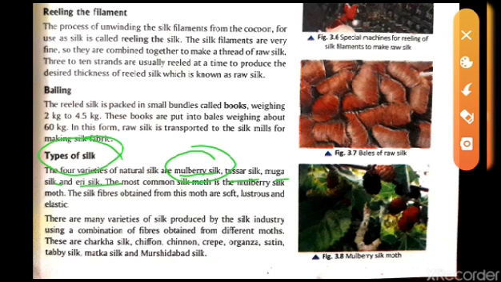So there are many varieties of silk produced by the silk industry using a combination of fiber obtained from different moths. They make a mixture and different combinations of the fibers. So these are charkha silk, chiffon, chinon, crepe, organza, satin, stabby silk, matka silk, Murshidabad silk. So from this we can understand that there are a lot of types of silk according to their combination of fibers.